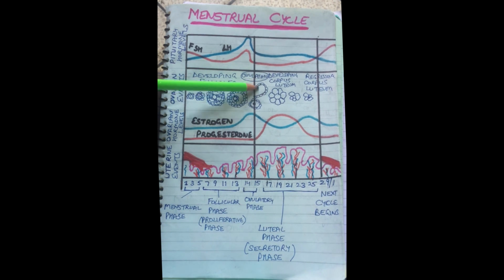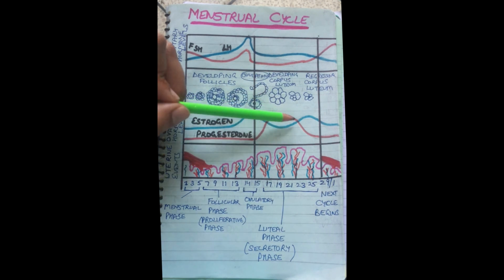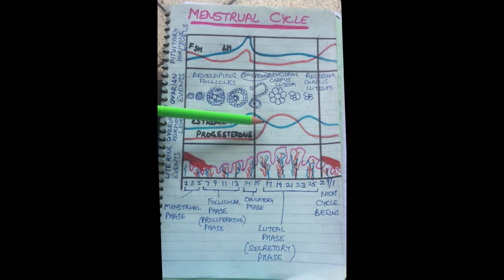This ruptured Graafian follicle transforms into the corpus luteum. Now you can see here the progesterone level was low, but as soon as the corpus luteum is formed, the levels of progesterone increased many times. So that means progesterone is produced by the corpus luteum.